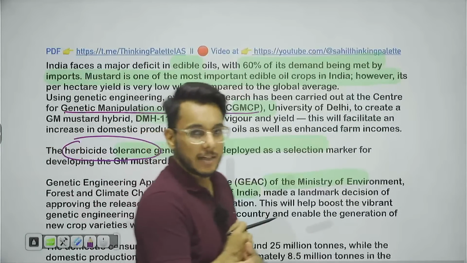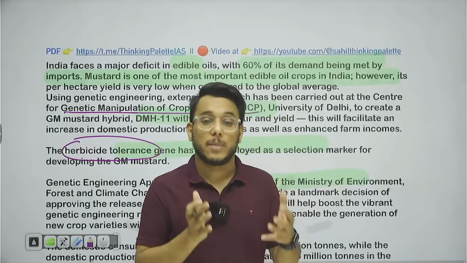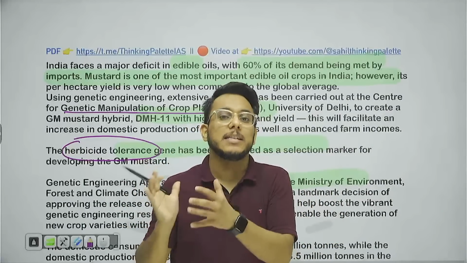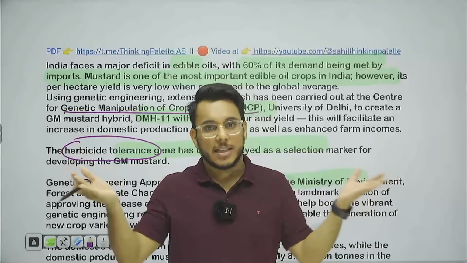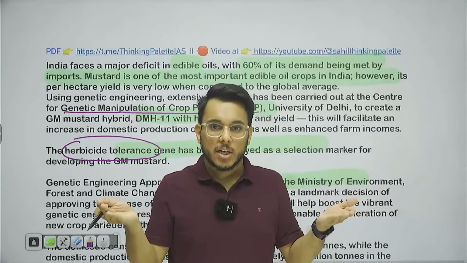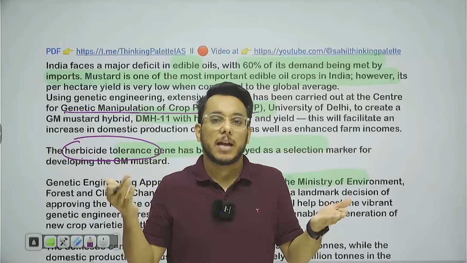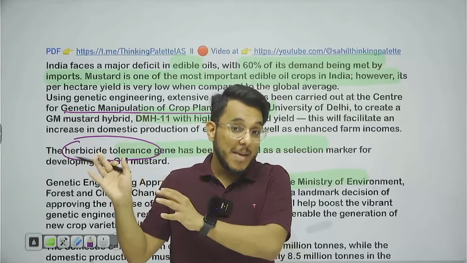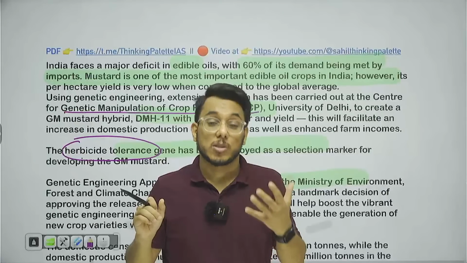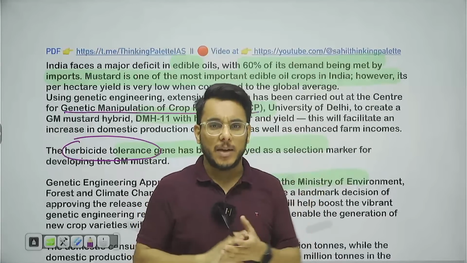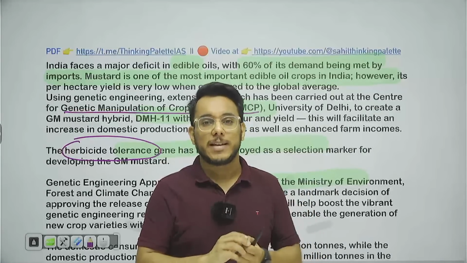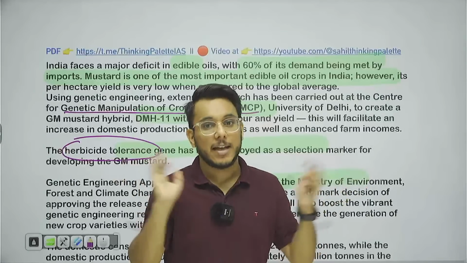Now, what is herbicide tolerance? Basically, guys, herbicides are those chemicals which are used to kill the weeds in a field. Let's say there is an agricultural field. In the field, there will be many unwanted plants that will also grow. These unwanted plants compete with the main plant for nutrition, for space, for sunlight, everything. So we need to remove these weeds. Now these weeds can be removed in two ways. You can pluck them by hand, but it will take a lot of effort.